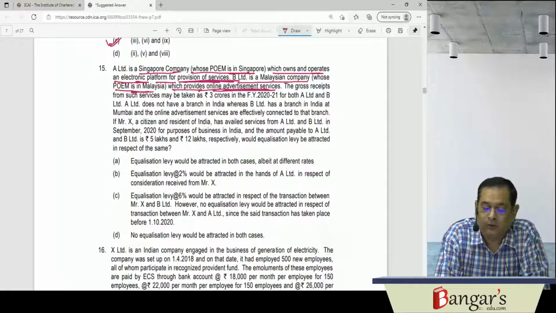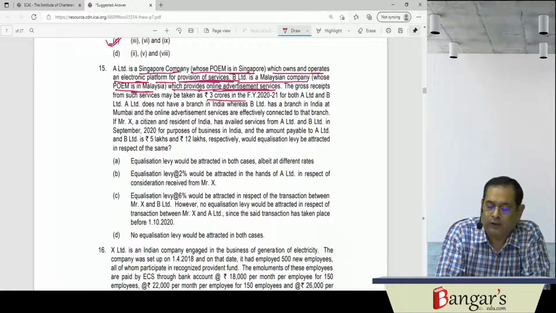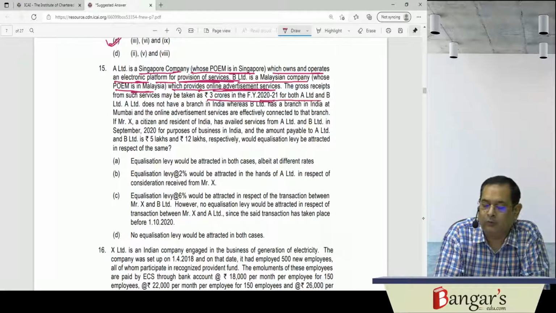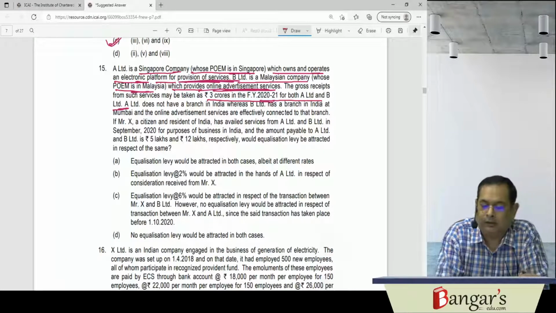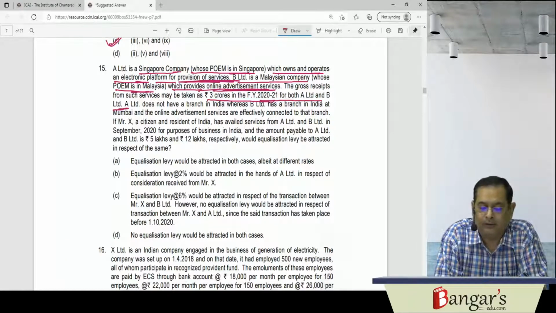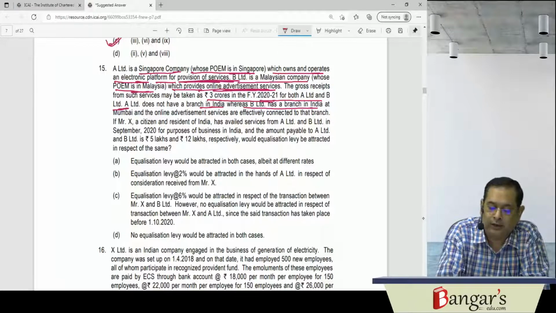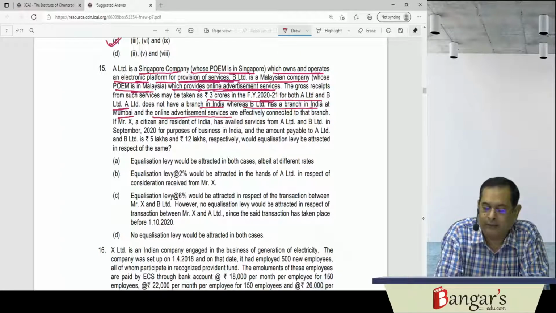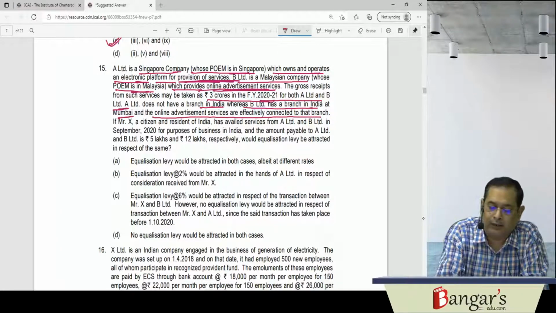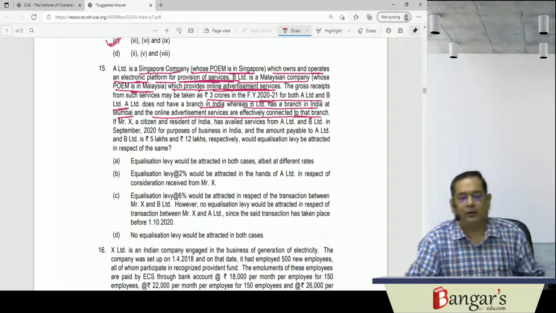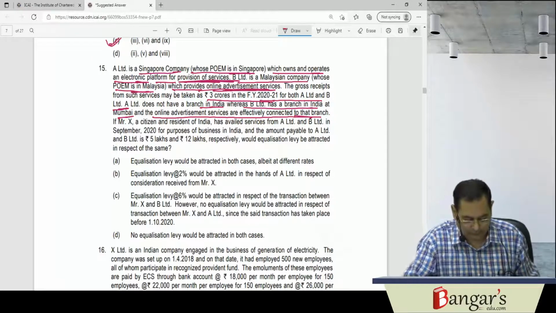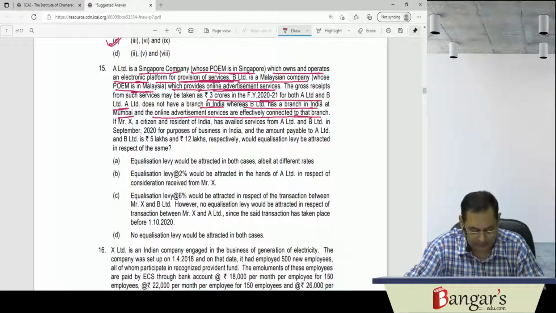The gross receipts from the services may be taken as 3 crores in financial year 2021 for both A and B Limited. A Limited does not have a branch in India, whereas B Limited has a branch at Mumbai, and online advertisement services are effectively connected to that branch.